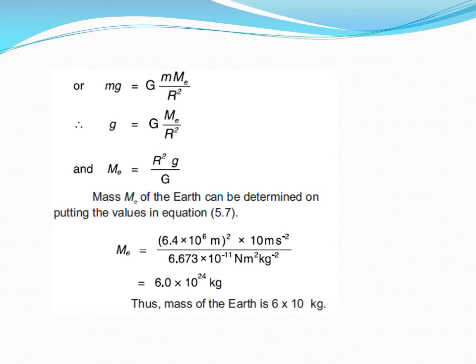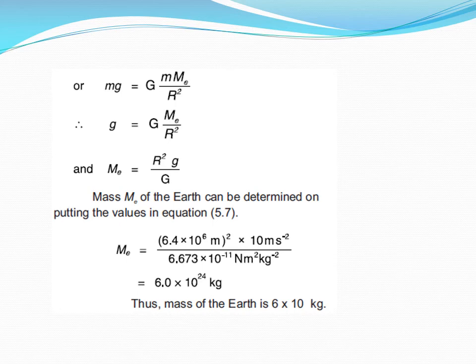Dear students, now here M_E is the mass of Earth, and it can easily be obtained just by knowing the value of capital R, which is the radius of Earth, small g, which is the acceleration due to gravity, and in the denominator uppercase G, which is the gravitational constant.